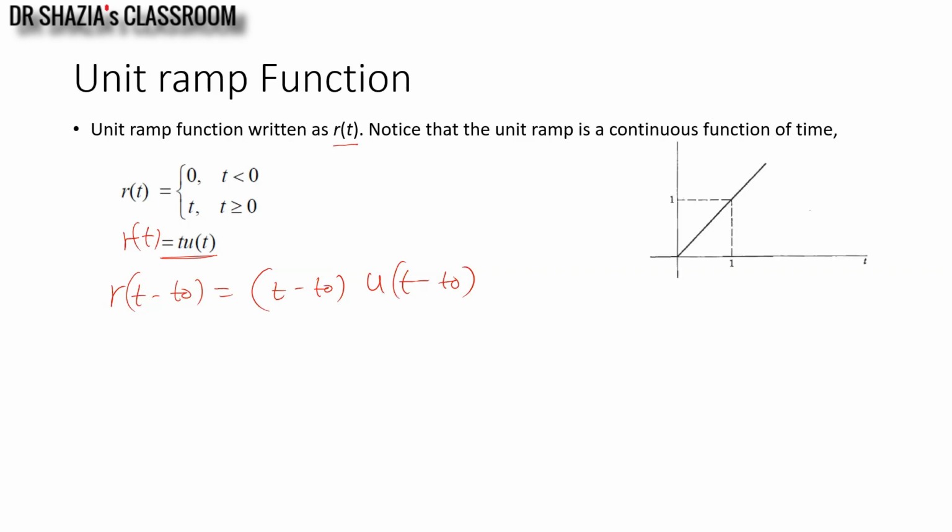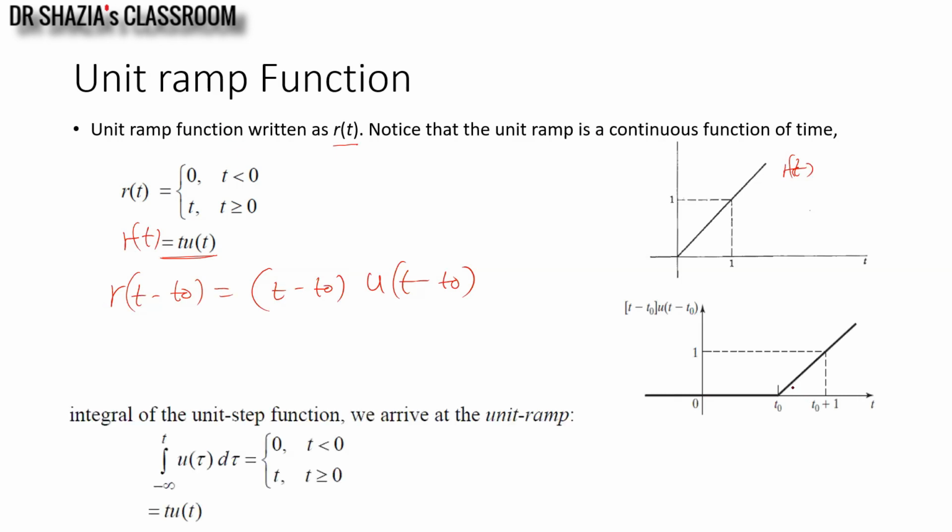So you can see that r of t is represented as t u of t. Similarly, r of t minus t naught, a time shifted ramp, which may be a delayed version of r of t if t naught is positive and an advanced version if t naught is negative, is represented as t minus t naught times u of t minus t naught. And graphically you can represent it in this way.